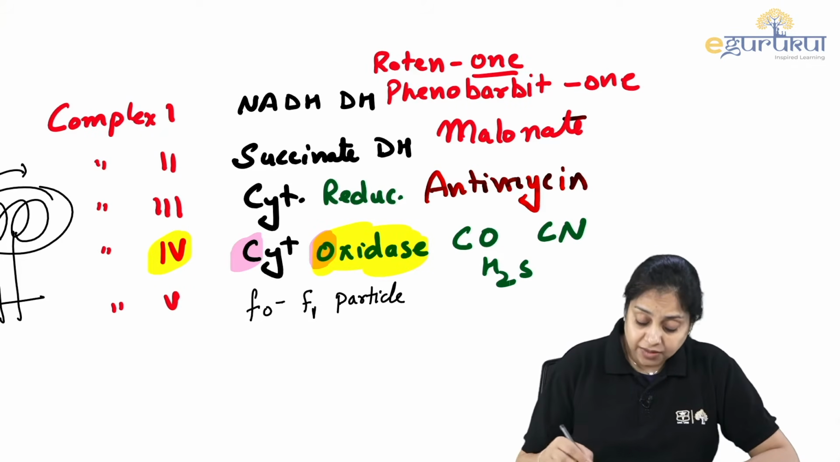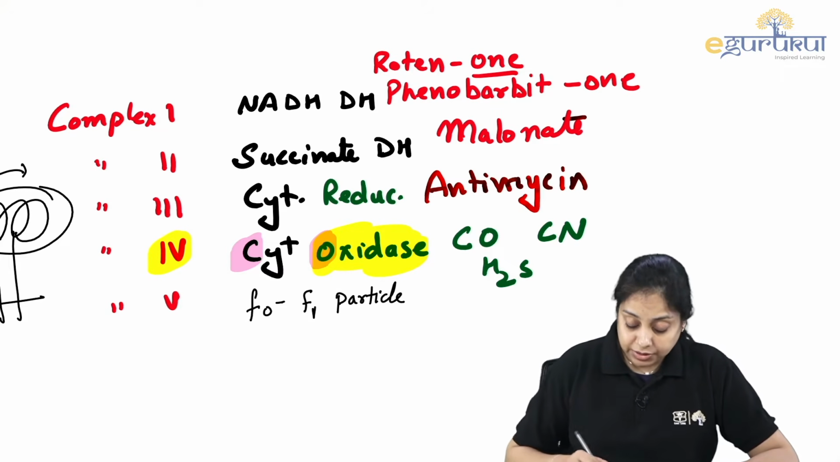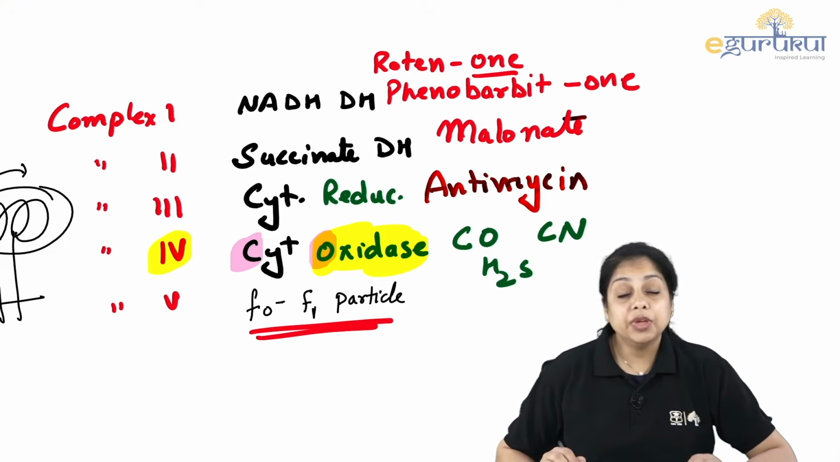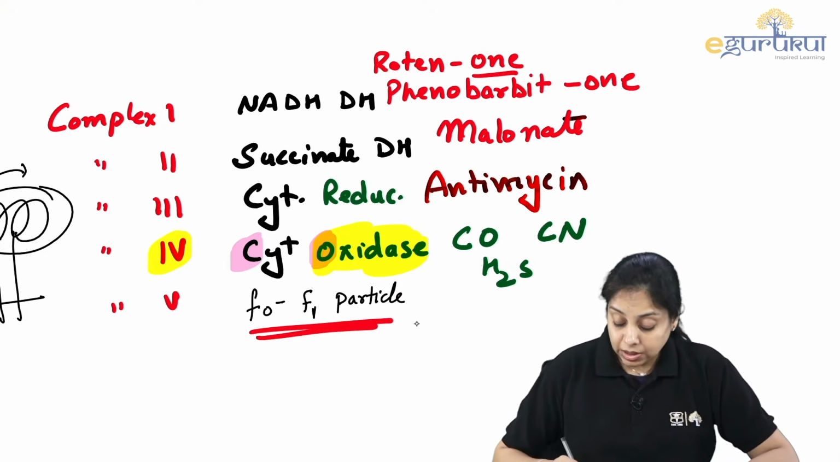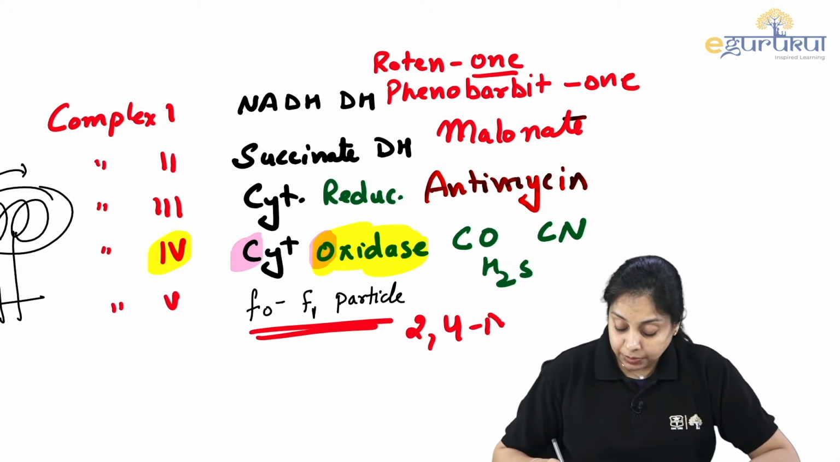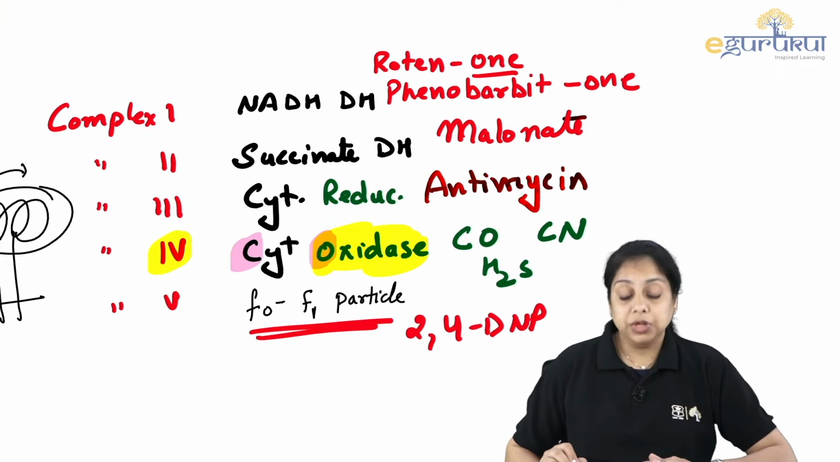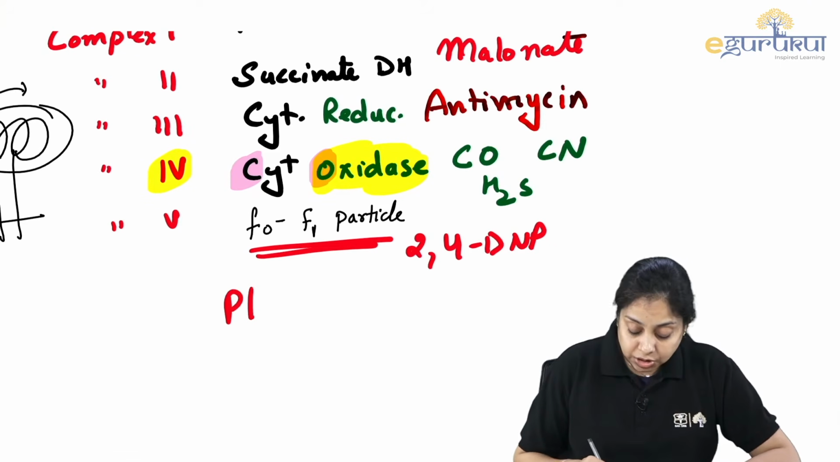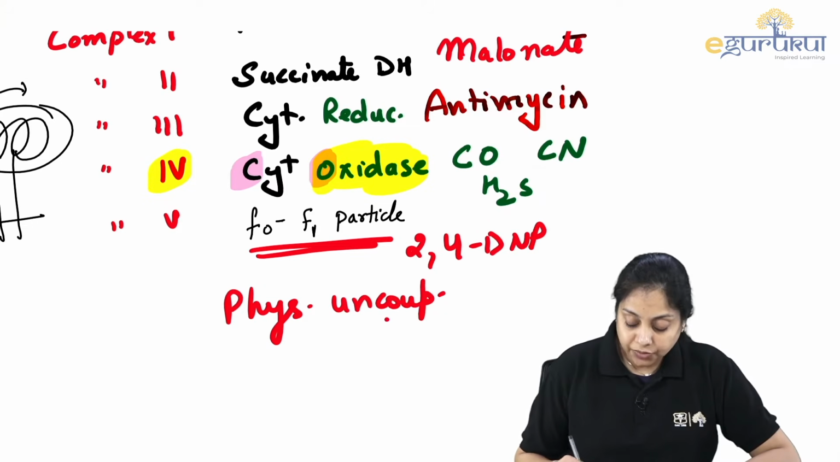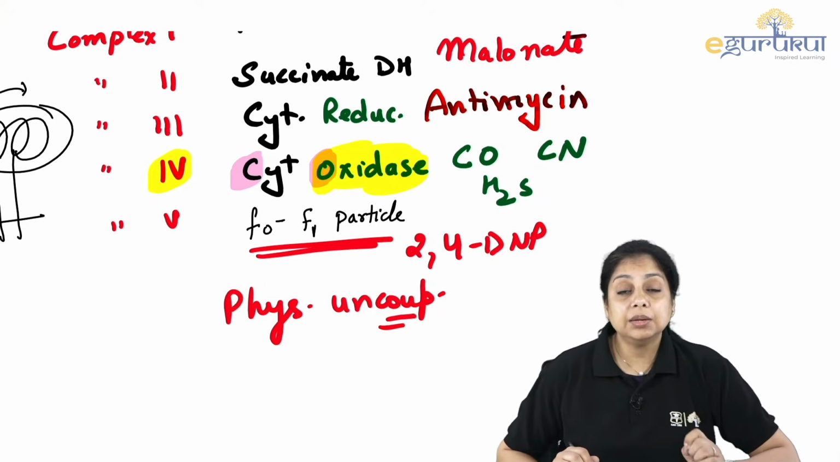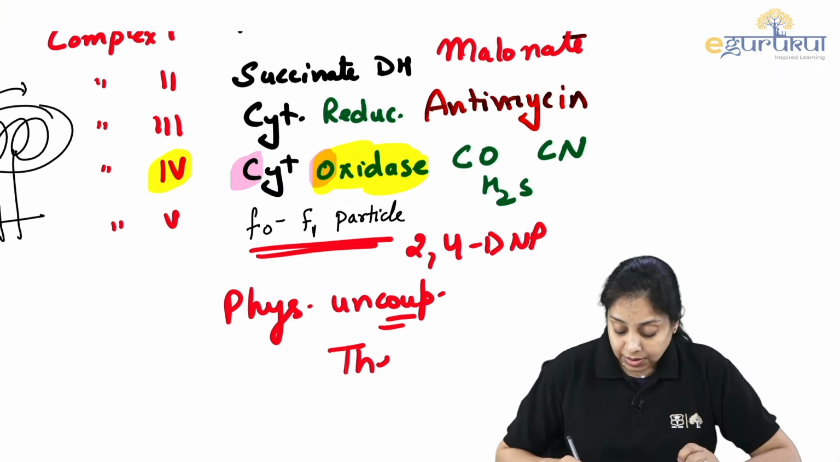Now, 5 is what? ATP synthase, right? And those who are uncouplers, they inhibit this, right? So we have many kinds of uncouplers. Majorly, they give you 2,4-DNP, 2,4-dinitrophenol, but there are physiological uncouplers also. In the brown fat, there is thermogenin.